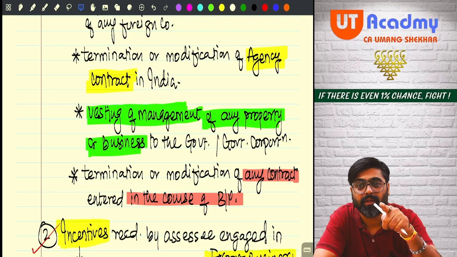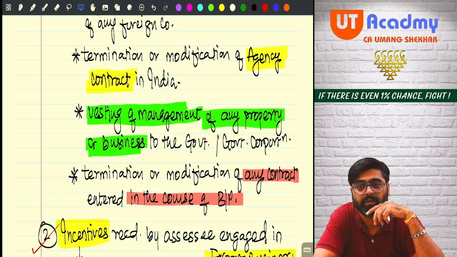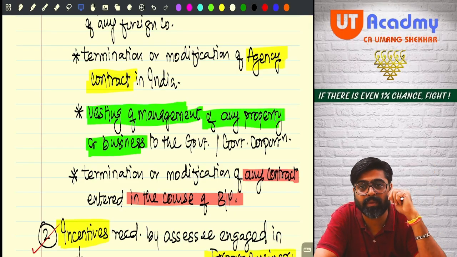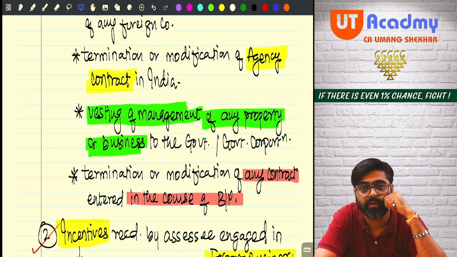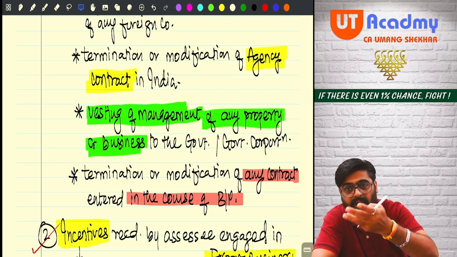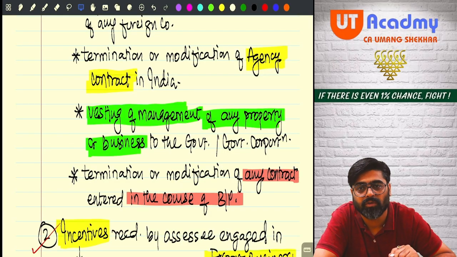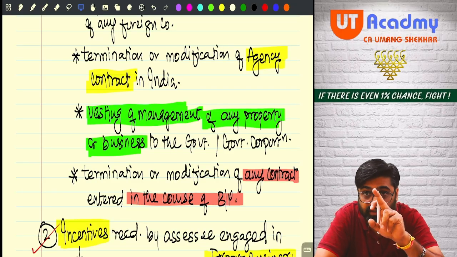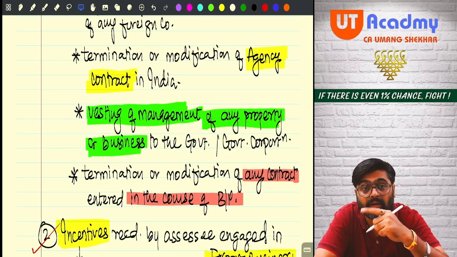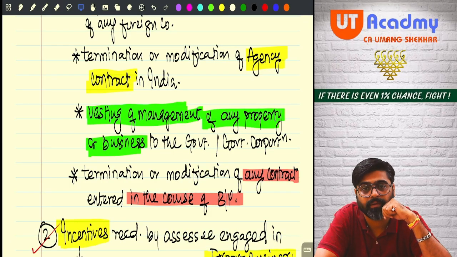Now just imagine if this agreement is cancelled, terminated, or the terms are modified, then will you lose your PGBP income? So for that loss in your PGBP income, you will be compensated, because the contract may say that if I terminate or modify the terms of this contract, I am going to pay you compensation. So even that compensation which you are getting for termination or modification of this agency contract in India will also be treated as your PGBP income. Getting my point, everyone? Understanding?